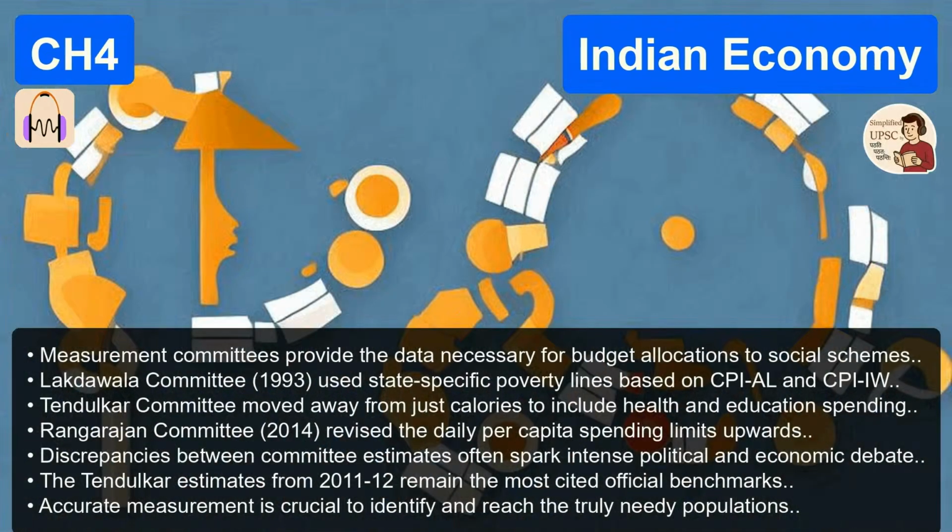And what did Tendulkar say? Tendulkar placed India's poverty at 21.9%. 21.9%. That is roughly 1 in every 5 Indians living below that survival line. Yes. And when you convert that percentage into absolute numbers, it is staggering. We're talking about approximately 27 crore people. 270 million people. That is nearly the entire population of the United States. Right. Imagine the entire U.S. population living without basic subsistence. That's the sheer scale we are dealing with.